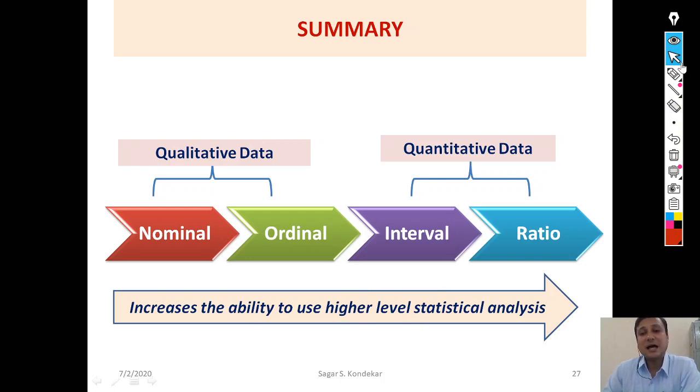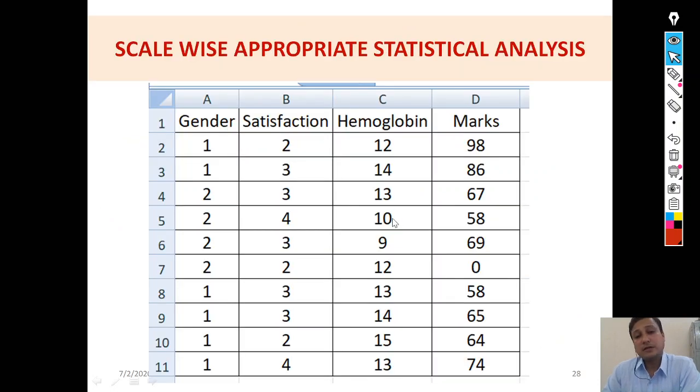Now here is one example. Here is the MS Excel sheet, and in this MS Excel sheet I have considered 4 variables.